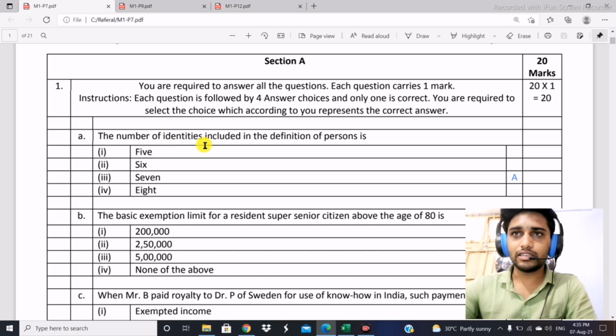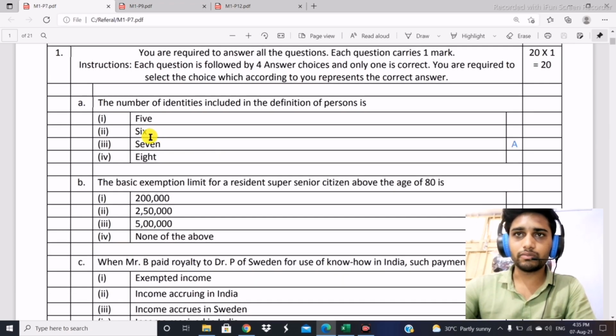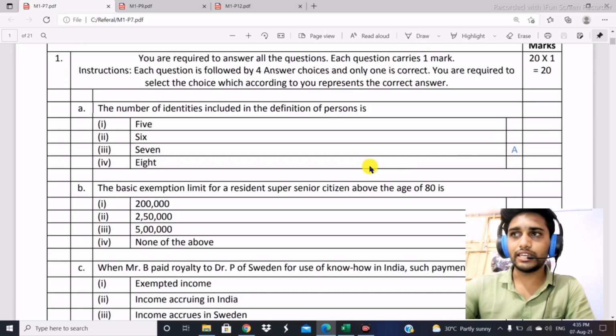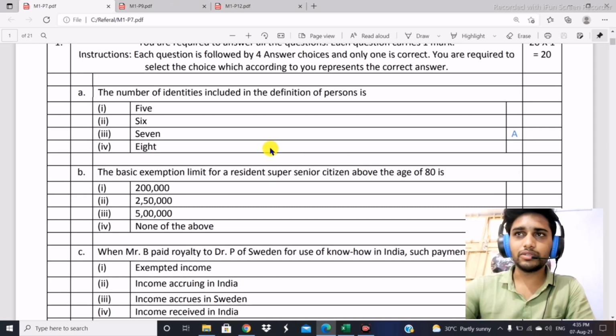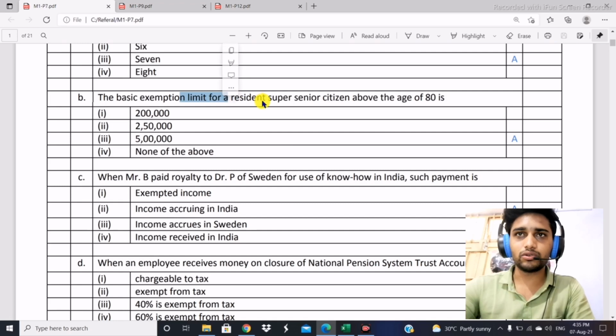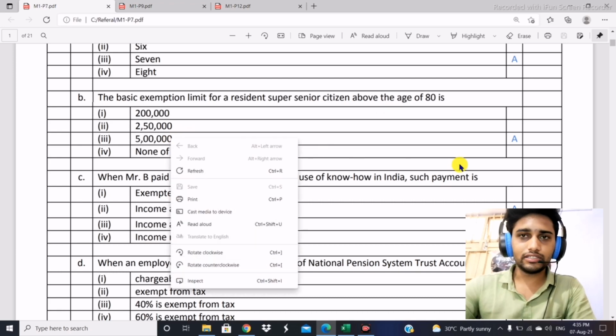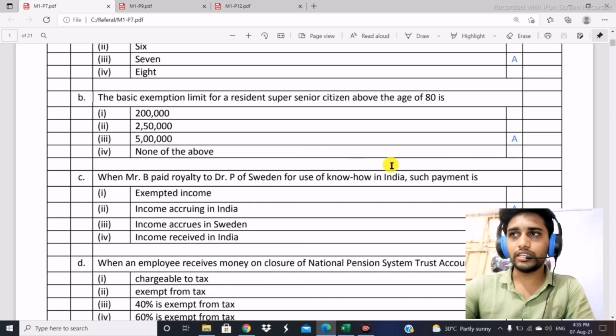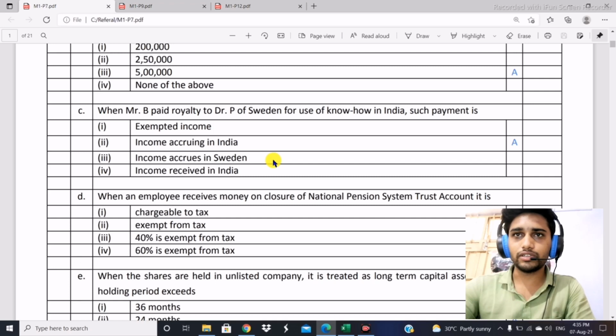The number of entities included in the definition of person, so that might be 5, 6, 7, 8, whatever the answer, you have to select it here. And whenever you go for the online examination, there you can definitely get to know how to click and all the things. You will get to know the basic exemption limit for resident super senior citizens. Above age 80 is, I think, 5 lakhs. So you just have to click here whether it is 5 lakhs, 6 lakhs, whatever it is.